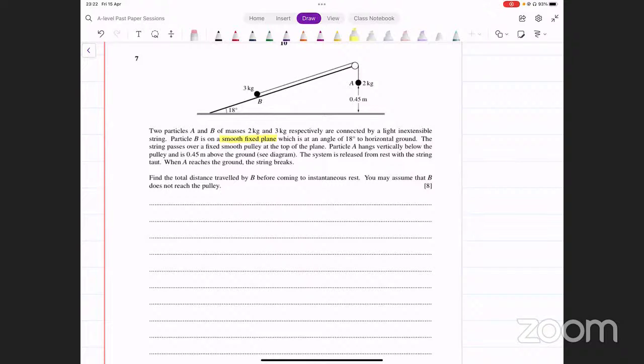Particle A hangs vertically below the pulley and is 0.45 meters above the ground. That's given in the figure as well. The system is released from rest with the string taut. When A reaches the ground, the string breaks. Okay. Find the total distance traveled by B before coming to instantaneous rest. You may assume that B does not reach the pulley. अच्छा, now let's try to understand first कि उसने पूछा क्या है.